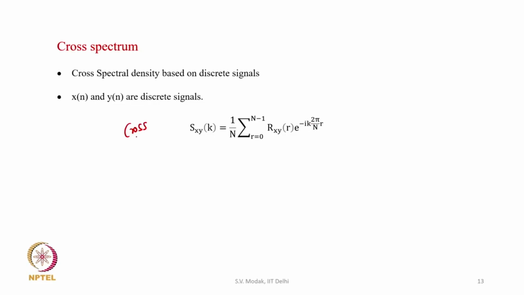So, this is the cross spectrum, which is basically the DFT of the cross correlation function.